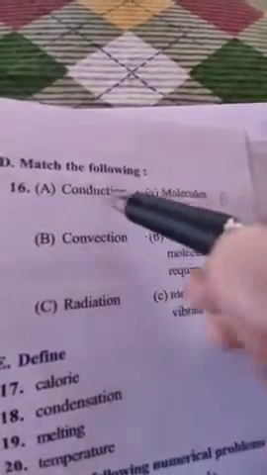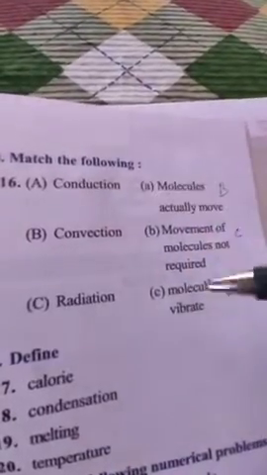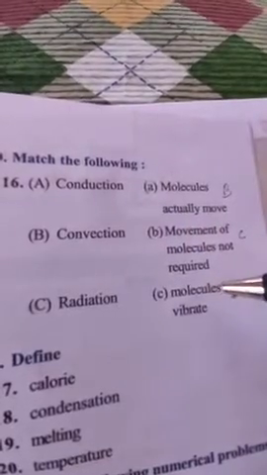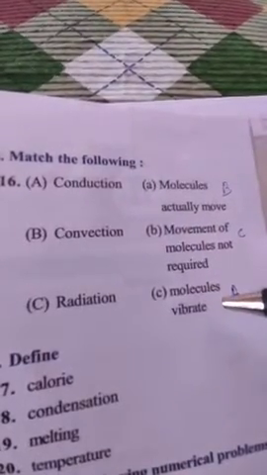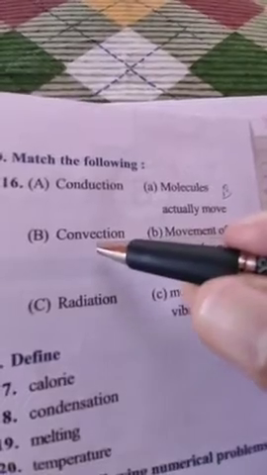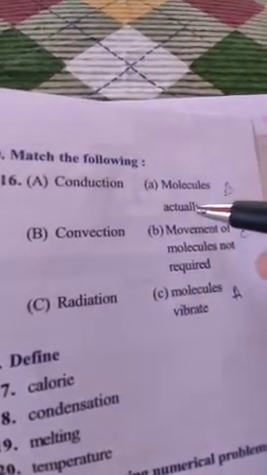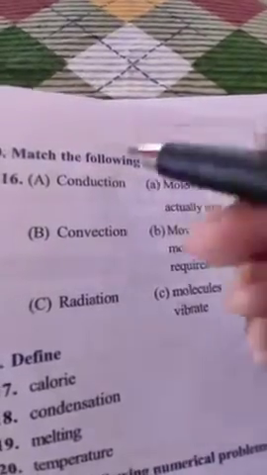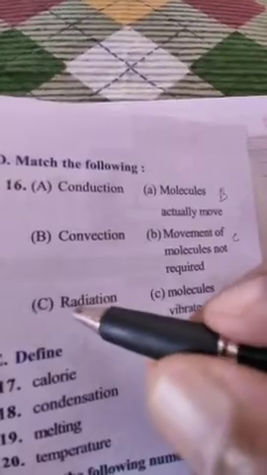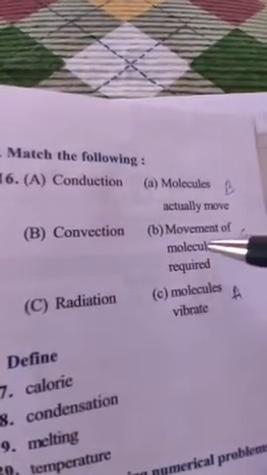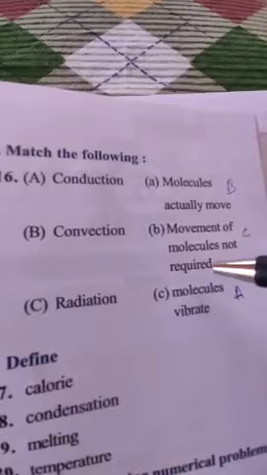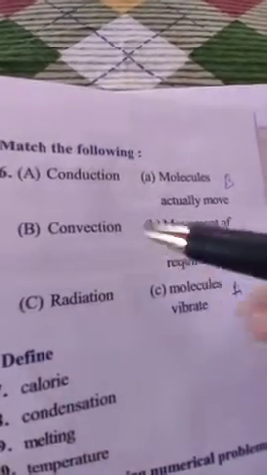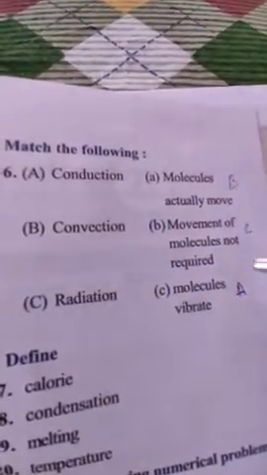Now the next is match the following, 16. Conduction: in conduction, the molecules vibrate about their mean position. Now, the B part is convection: molecules actually move. This is the definition of this. Now, radiation: movement of molecules not required, the heat is directly passed. So, B, C, A.